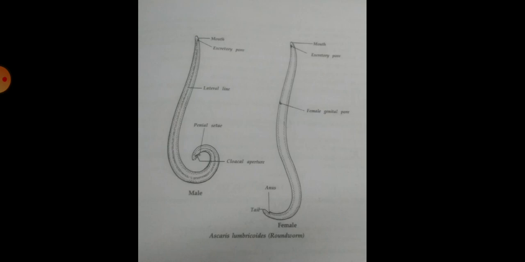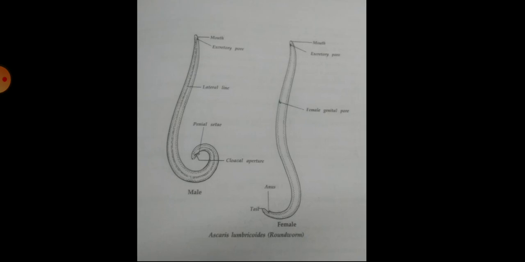In the females, the genital pore and the anus open separately. The dorsal, ventral, and two lateral lines extend lengthwise. The posterior end of the male is curved and has the cloacal aperture and the penial setae.